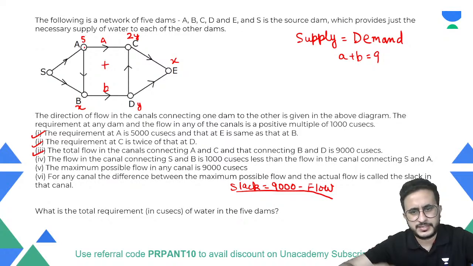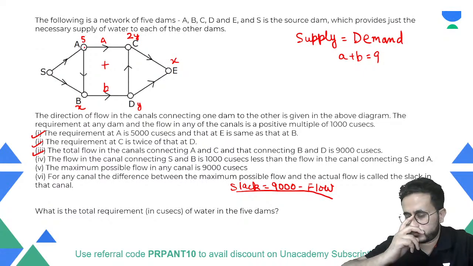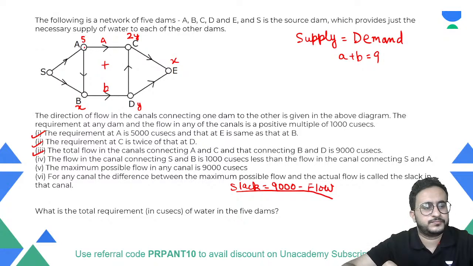Like, can you get some values? S will supply more than 5. Yes, it will supply more than 5. Of course, it will supply your equal to the total. S will supply total of this through two different channels.